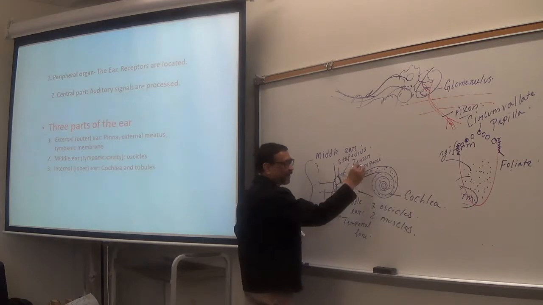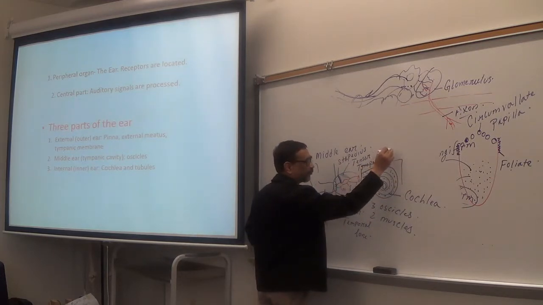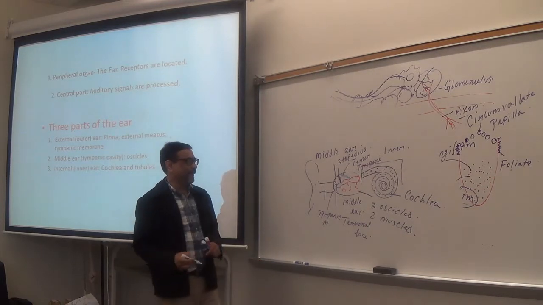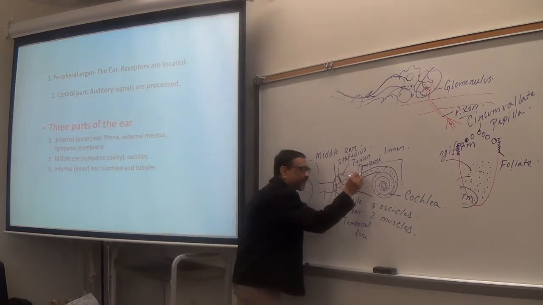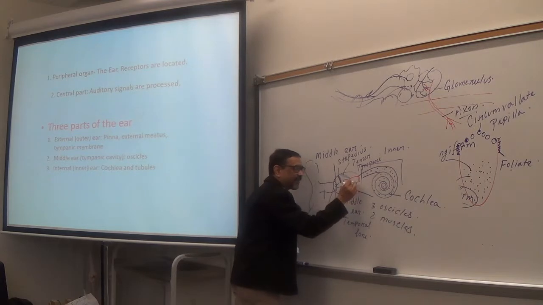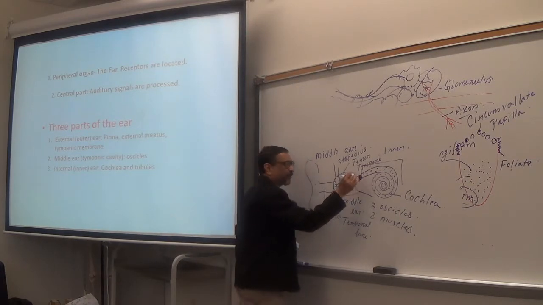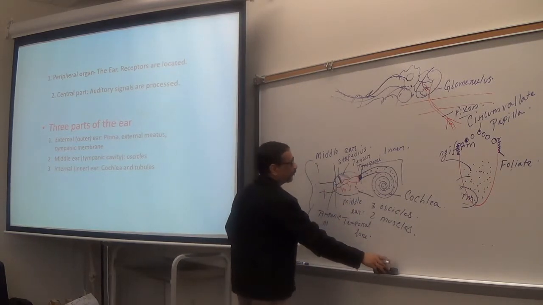So this part is the inner ear. Now see, the end of the stapes is attached to the cochlea here, and this is called the oval window. It is an oval-shaped membrane here, that is called oval window.